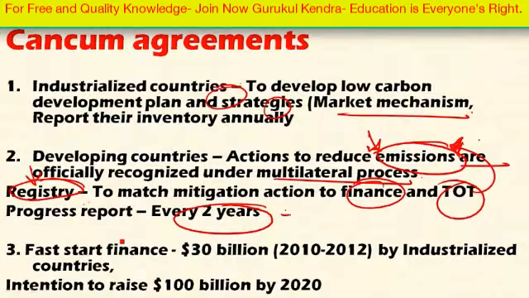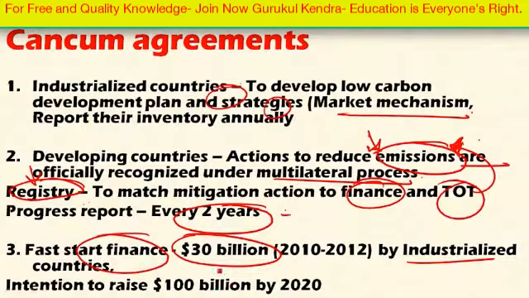And the fast start finance, that is $30 billion, was pledged by the industrialized countries for a period of 2010 to 2012. And the intention by the developed countries was made to raise $100 billion by 2020 to fund climate change related projects throughout the world, especially in developing and developed countries.